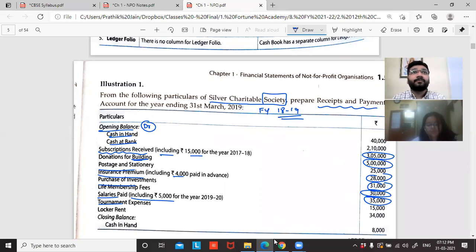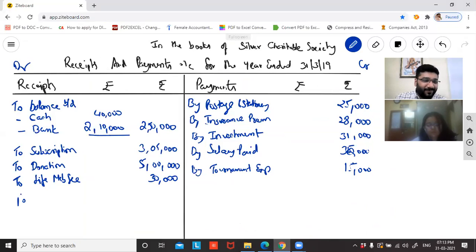An association is an NPO. It will not do this free of cost, so they'll charge some money from you. Who is paying the money here? Locker rent is paid by the member to the organization, so it is a receipt for the organization. Am I clear with this? If the question says that the locker rent is paid, only then you take it to payment. If nothing is mentioned, we receive it. So, by locker rent. How much? 34,000. Very good.